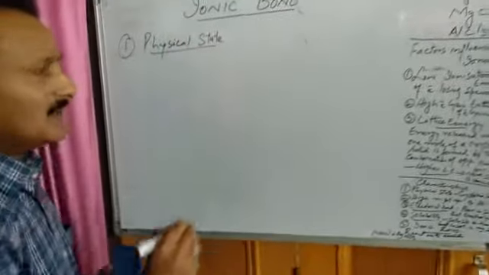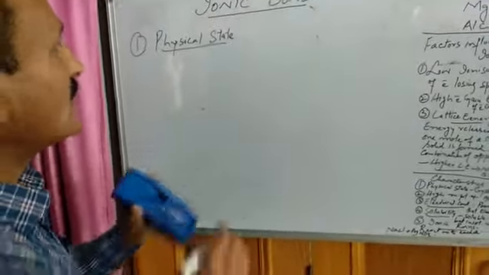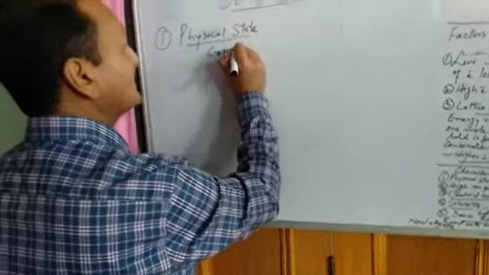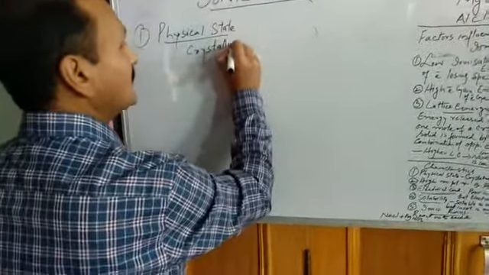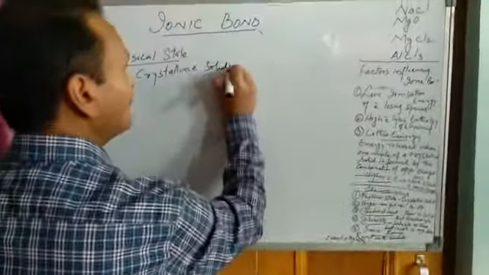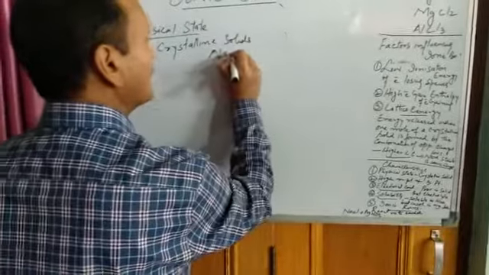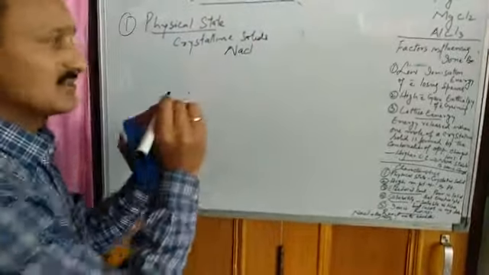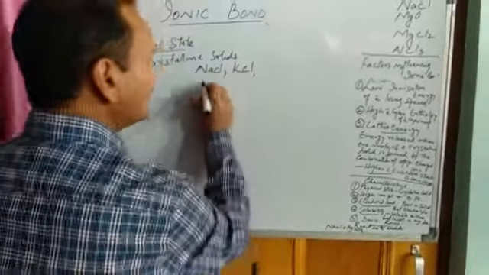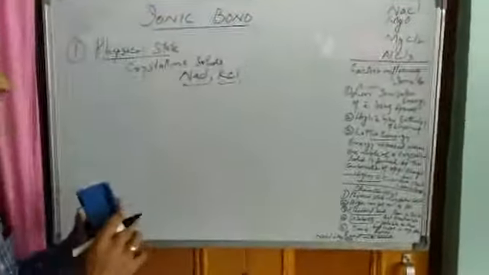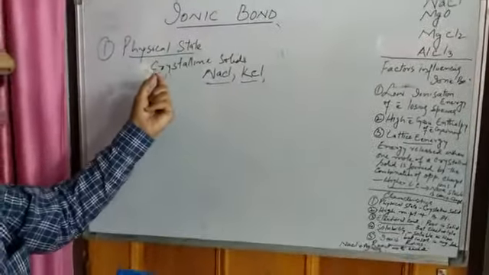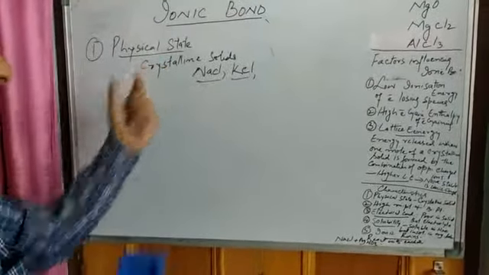Please remember that ionic compounds are crystalline solids as far as their physical state is concerned. For example, NaCl is a crystalline solid, that is, it is formed of crystals. KCl is a crystalline solid.